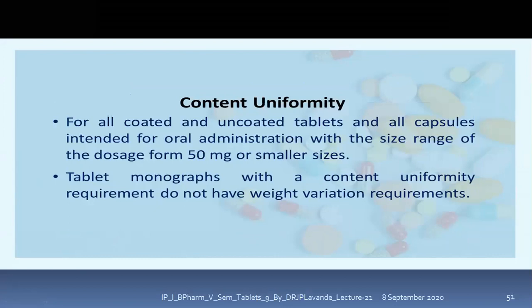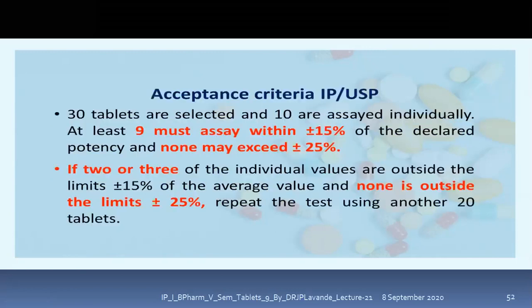Content uniformity. Again, this is another test which is officially performed on the tablets, for all coated and uncoated tablets and all capsules intended for oral administration, with the size range of dosage form of 50 milligram or smaller sizes. The tablet monographs with a content uniformity requirement do not have weight variation requirements.